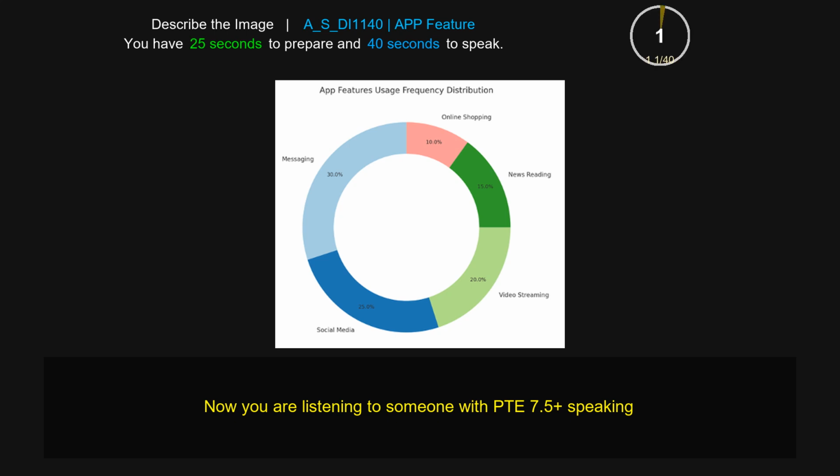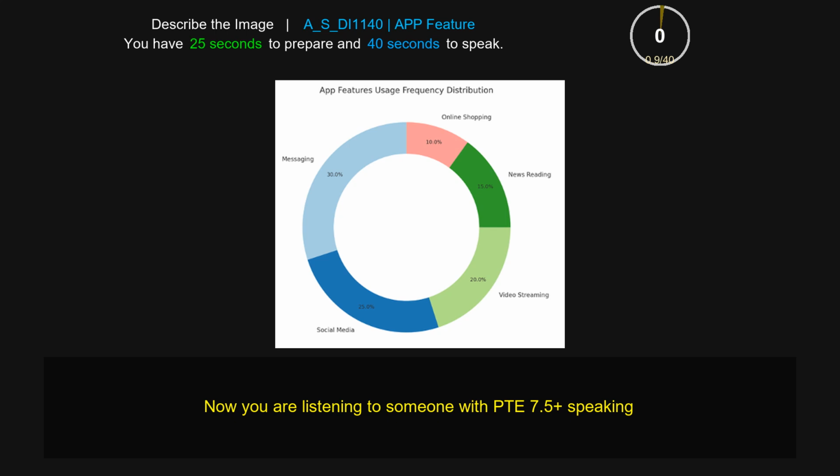The image shown above is a pie chart talking about the app features usage frequency distribution. So from this diagram, we see that messaging has the highest usage, which makes up around 30%, and it is being followed by social media, which makes up around 25%, and then video streaming, making up around 20%. The least app usage is in online shopping, which makes up around 10%. So to sum up, this diagram talks about the usage of different apps and its frequency distribution.